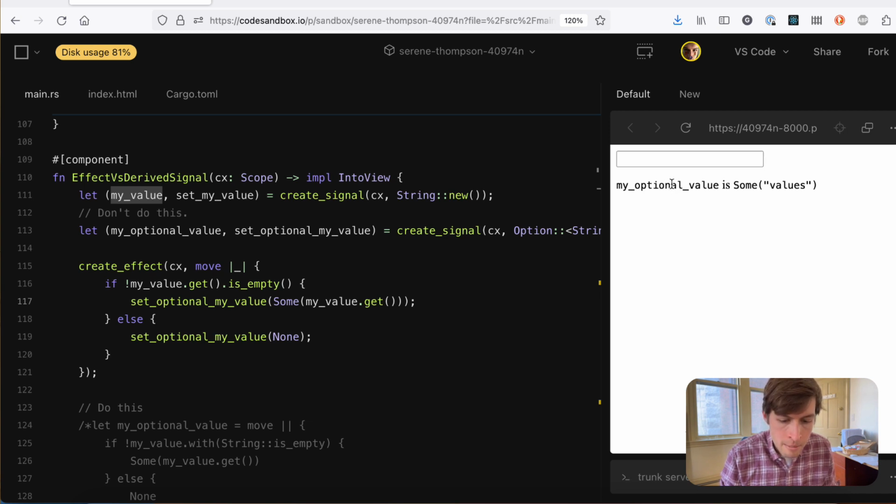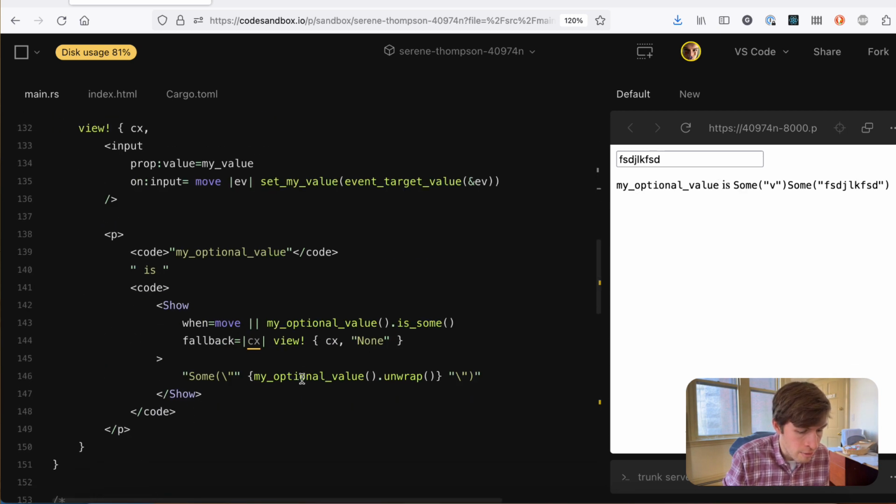And if you change it to, oops, that doesn't count. Oh yeah, this is already crashed, okay. If you change it to value, it's a little hard to see what it's doing because I don't have the console open, but this is actually panicking, right? And then you'll see it kind of restarts over here. This is clearly bugged out, but this is actually panicking on the unwrap.